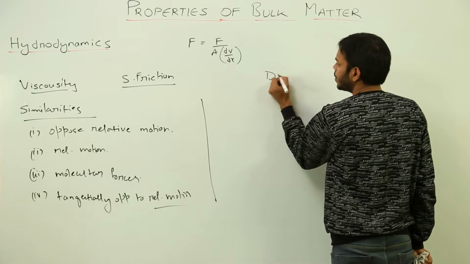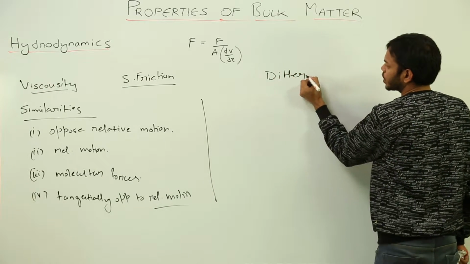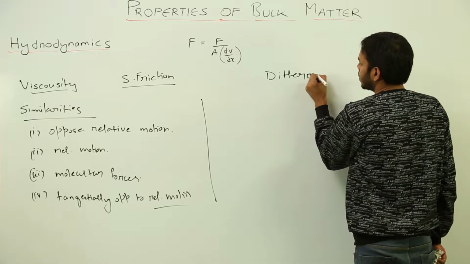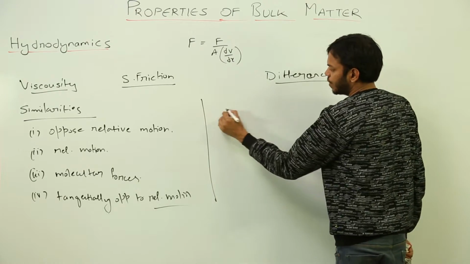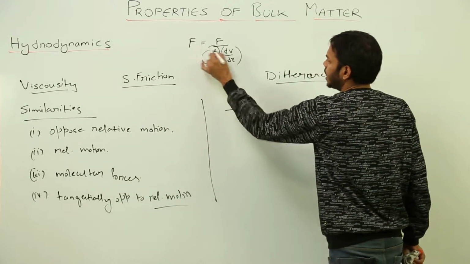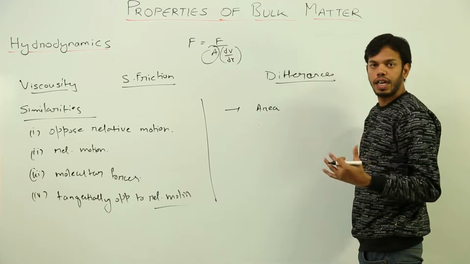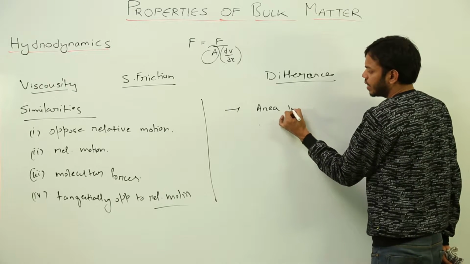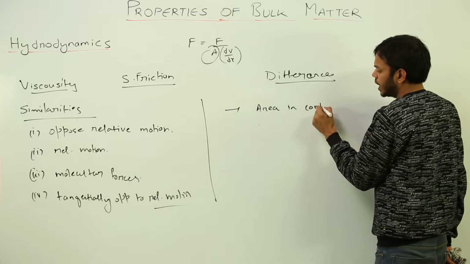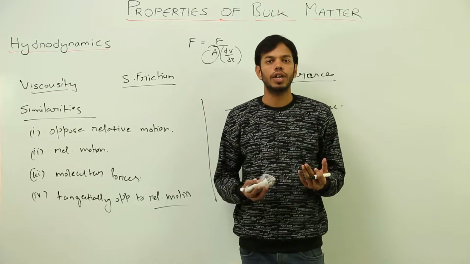What is the difference between viscous force and solid friction? Okay, so differences are, first of all, viscosity depends on the actual area of liquid layers or fluid layers in contact. So area in contact, that is what viscosity depends on. But frictional force is independent of area of contact.